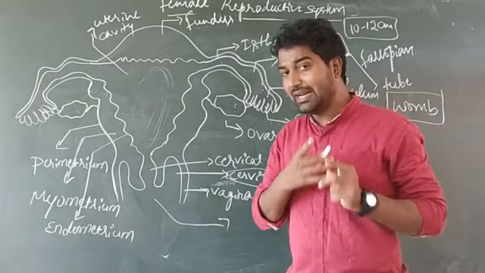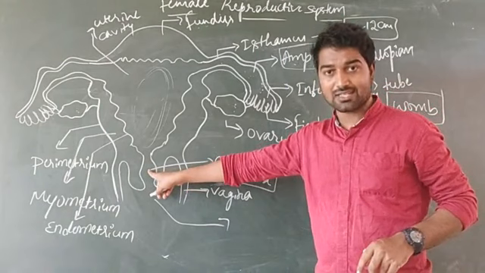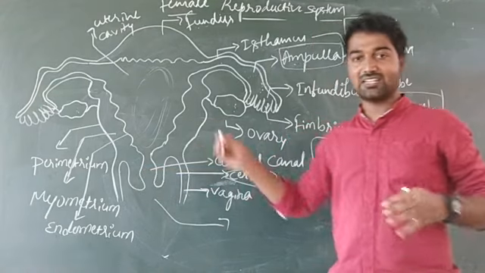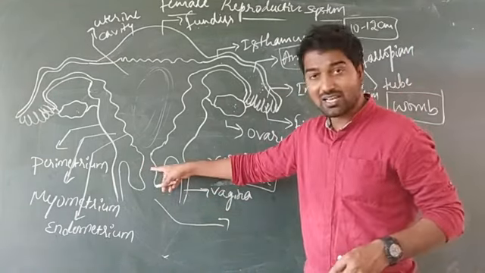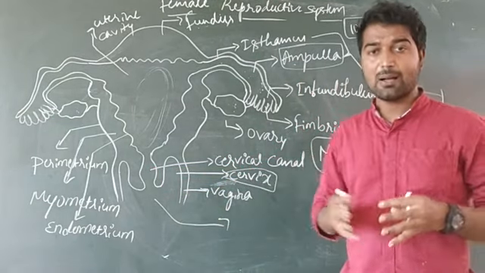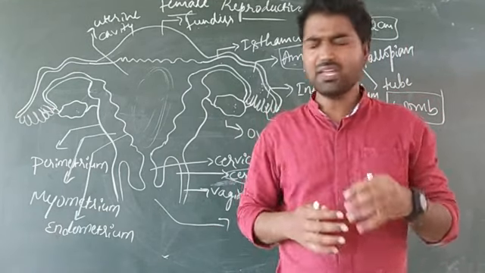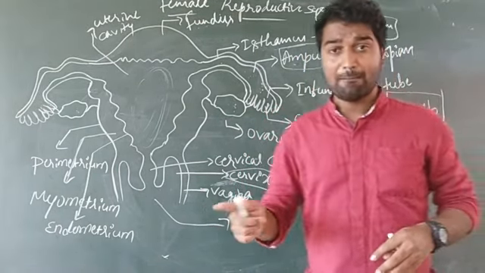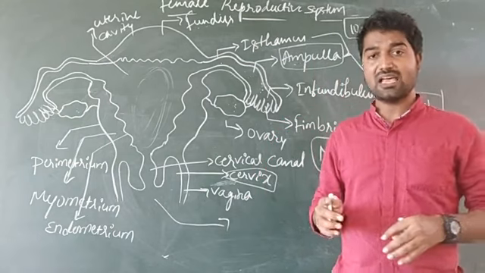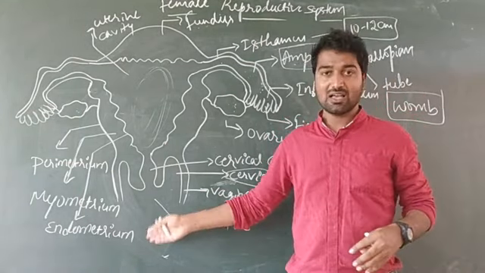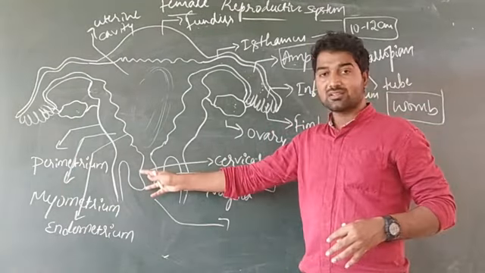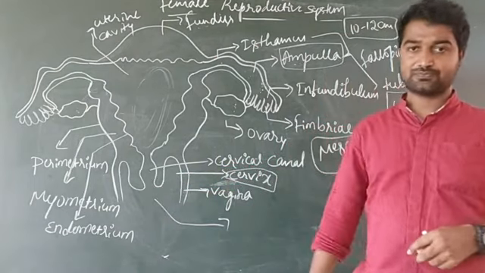And now for your NEET exam, this is the cervical canal. Cervical canal is nothing but the space or cavity of the cervix. This cervical canal along with the vagina together make the birth canal. It is very helpful during parturition. Parturition is nothing but baby delivery. Baby is expelled out through this canal. This is known as the birth canal. What is the birth canal? It is the combination of the cervical canal and vagina.